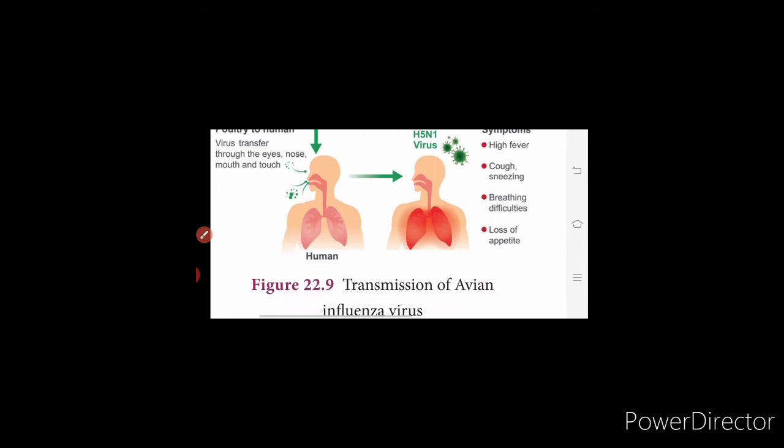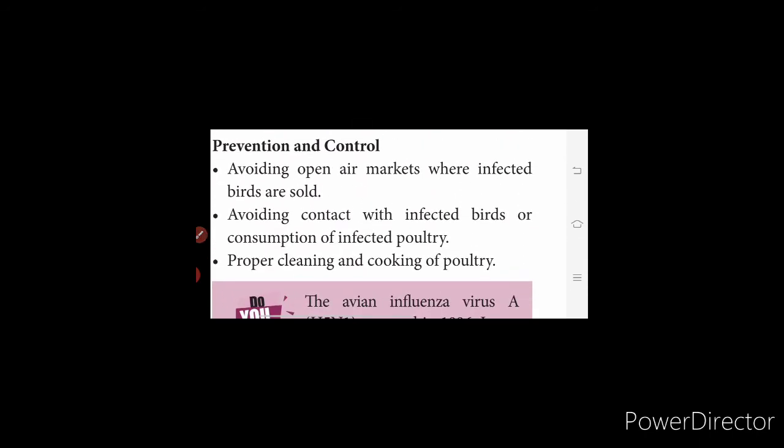Preventive measures: avoid open air markets where infected birds are sold. Avoid contact with infected birds or consumption of infected poultry. Then proper cleaning and cooking of the poultry. That is very, very important.